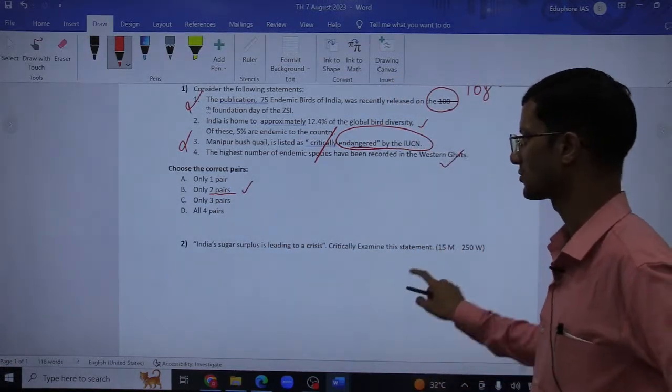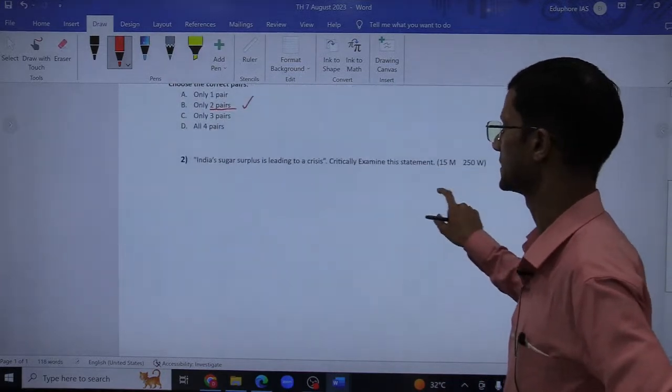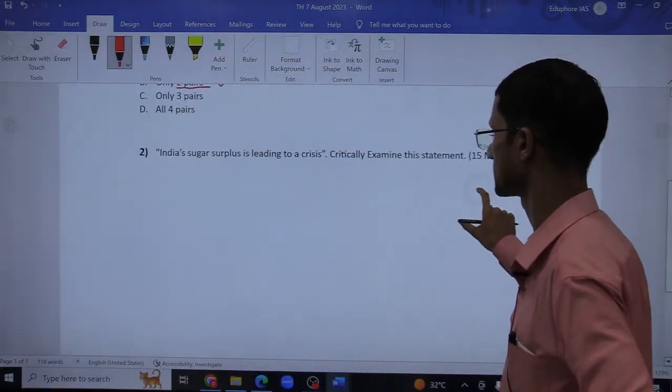Fine. Next question is, India's sugar surplus is leading to a crisis. Critically examine this statement.